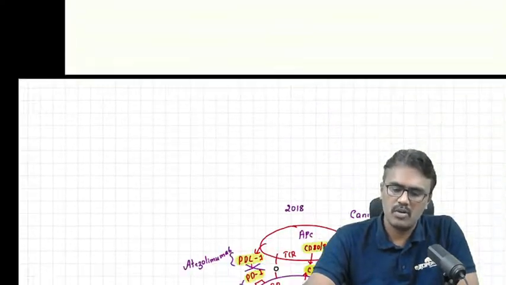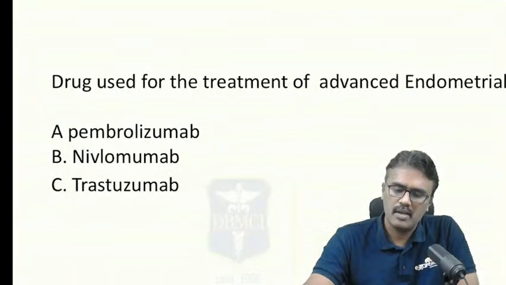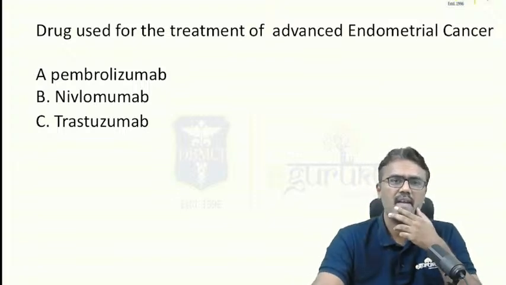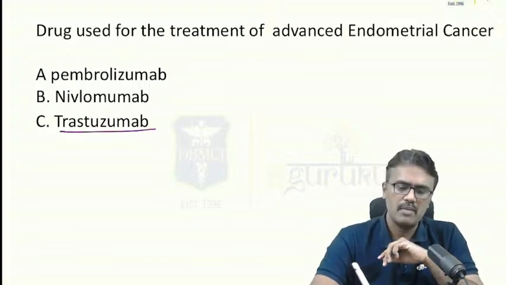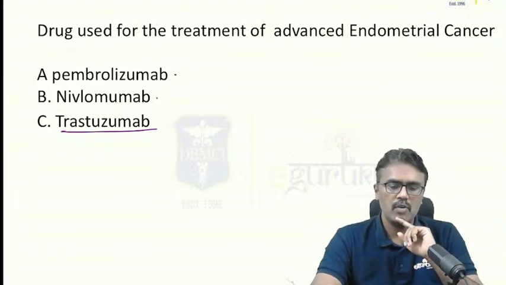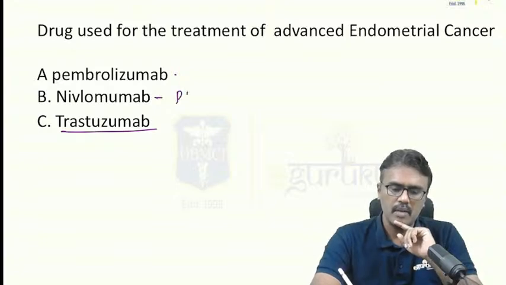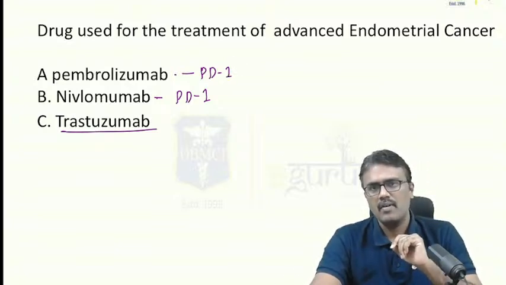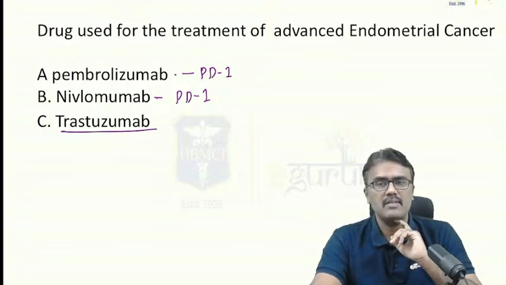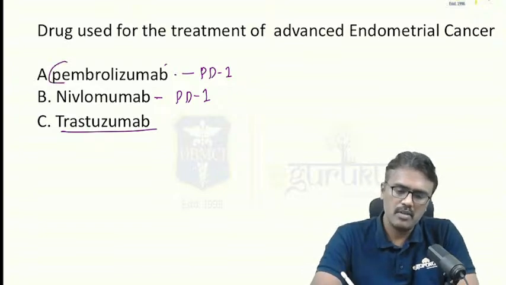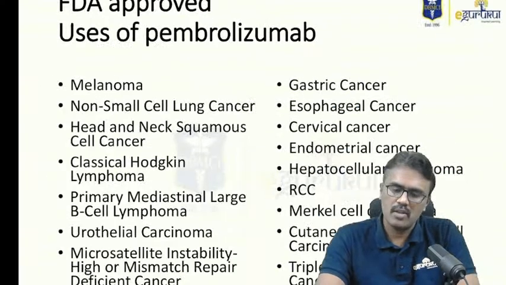Now let us move on to this. We have understood that concept. What is the drug used for treatment of advanced endometrial cancer? Now is it easy to answer? We can rule out trastuzumab because trastuzumab is used in breast cancer. What about pembrolizumab and nivolumab? Nivolumab is also a blocker of PD1. Pembrolizumab is also a blocker of PD1. Right. Now, how will I know it's the use for endometrial cancer? It's again a toughest question to answer, because I'll show you the uses of pembrolizumab.